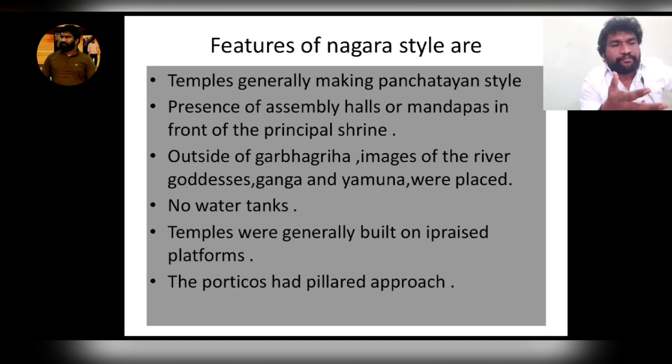I mean security; they give security to the main deity. So in Nagara style, river goddesses Ganga and Yamuna, but in Dravidian style, Dwarapalas, Mithuna and Yakshas. That is one difference, which is very, very important.